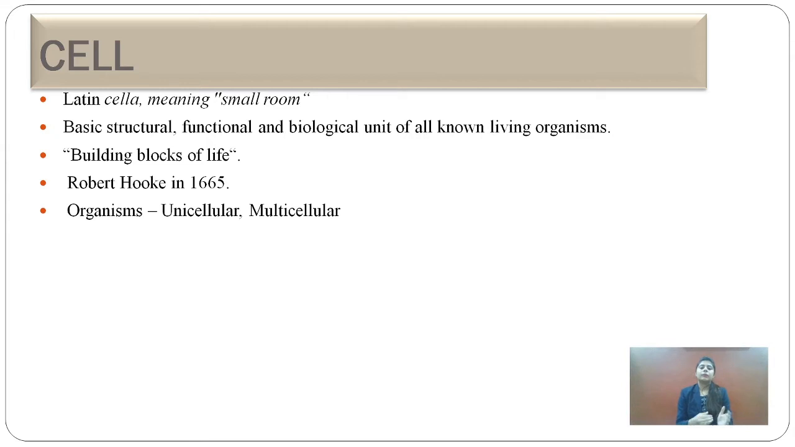Cells are present both in eukaryotes as well as in prokaryotes. In prokaryotes, such as bacteria and archaebacteria, they are unicellular, only a single cell is present. But in eukaryotes, a multicellular body is present. Multicellular means what? Many cells, or you can say made up of many cells.